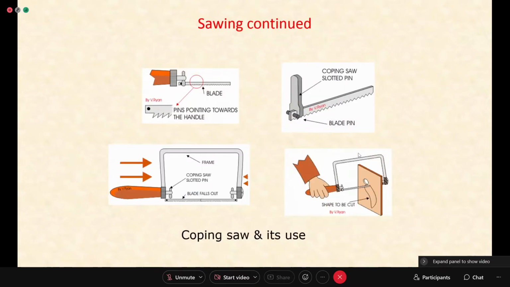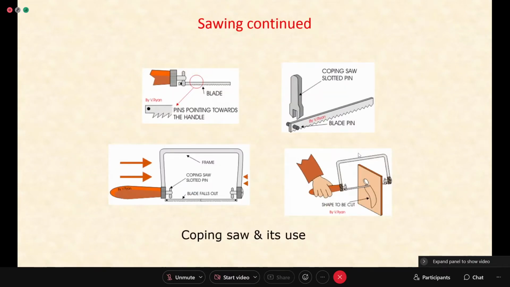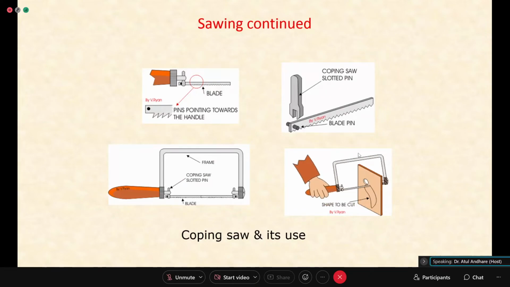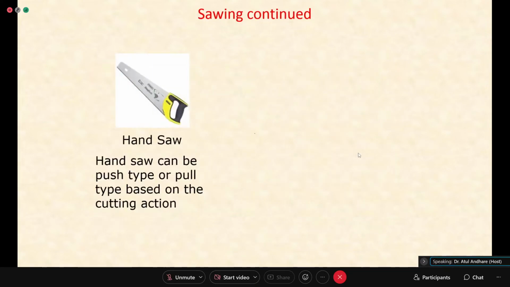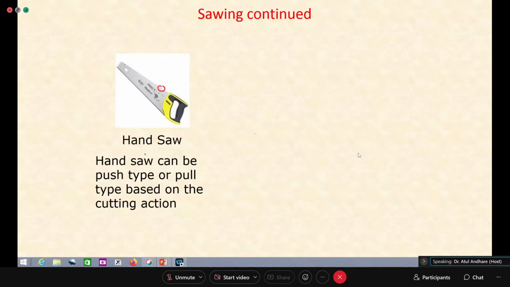So the coping saw is basically for cutting internal features. Then what we see in most shops, in most carpenters' hands, is called a hand saw. It has no backing. A back saw has some metal backing on the top side, which is not here. In a hand saw, the blade is slightly flexible, and its strength or stiffness is relatively less.